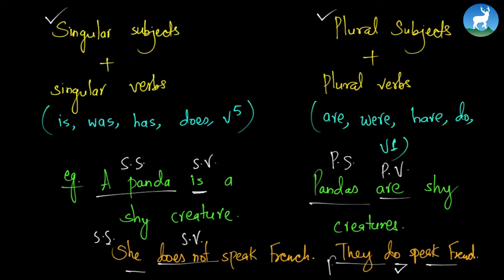Now "do" is a plural verb, and a plural subject takes a plural verb. Correct? She does not speak French. They do speak French. Very French. Okay, now let's write the rules in detail. Let's write some rules of agreement.